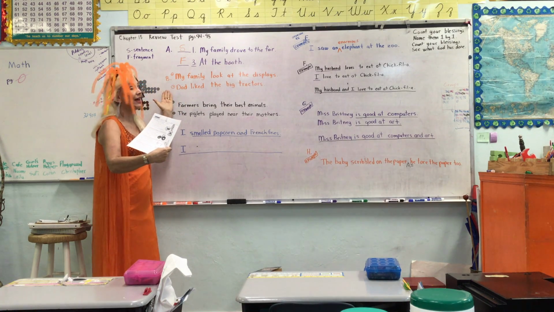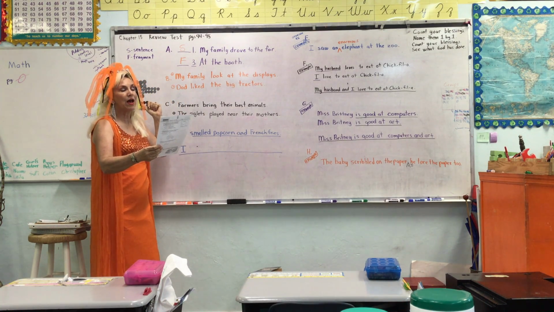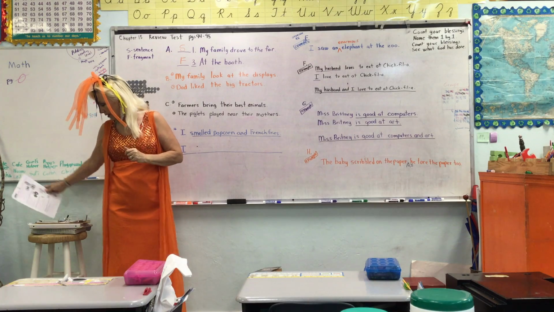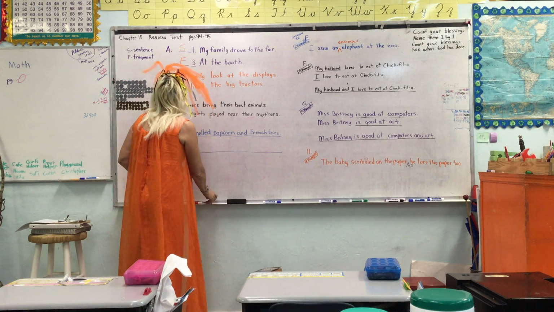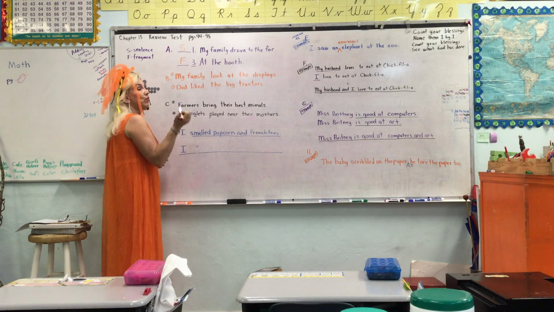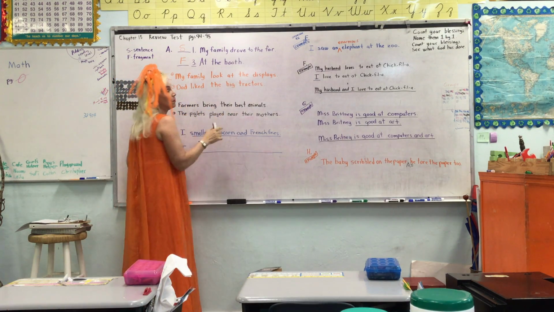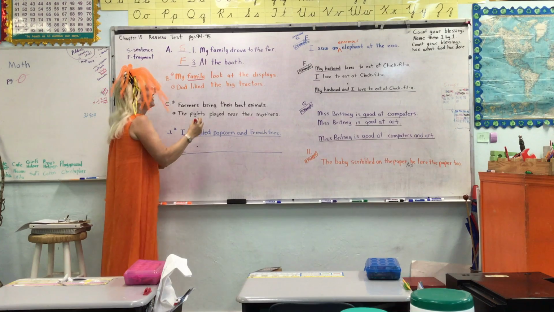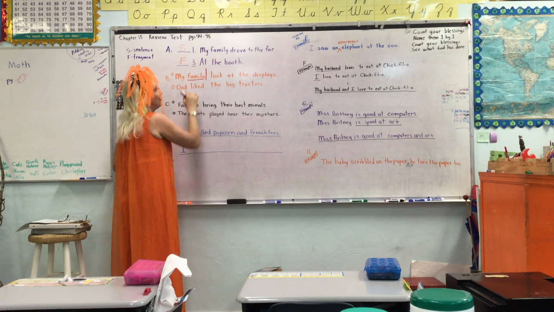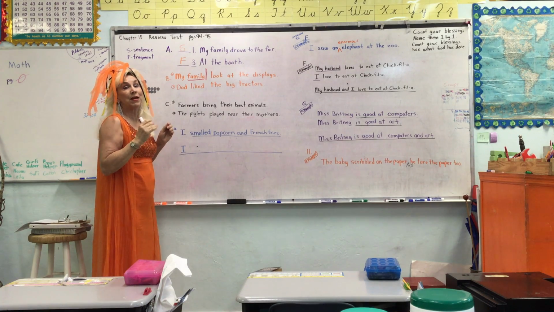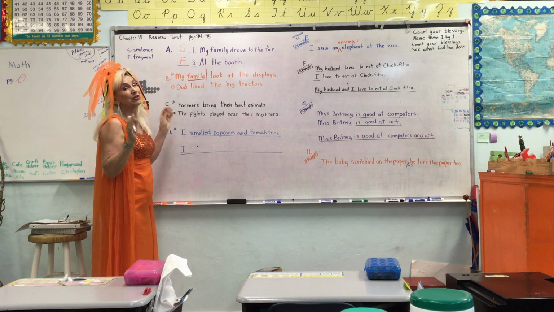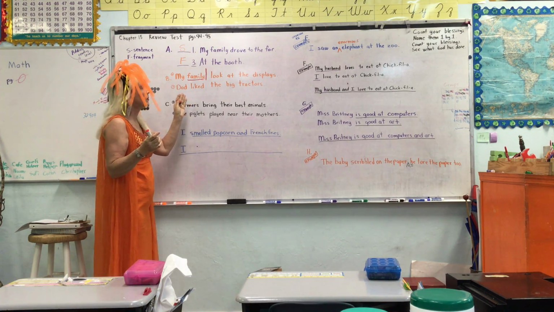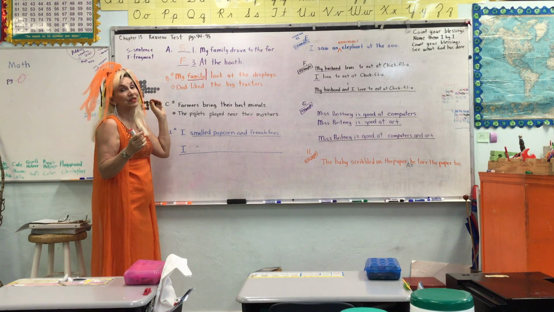That is on your paper, and that is right here. So we're going to be drawing a line under the main word of the subject, and then putting a line after it. Here we go. Okay, the main word in this subject, my family looked at the display. Family is the main subject in this. So you'll put your line after that, after you have underlined family. That is the main one. Remember, sometimes there are subjects and other parts of the sentence, but the sentences we're doing always have the subject in the beginning. So just because something is a noun does not mean it is the subject.